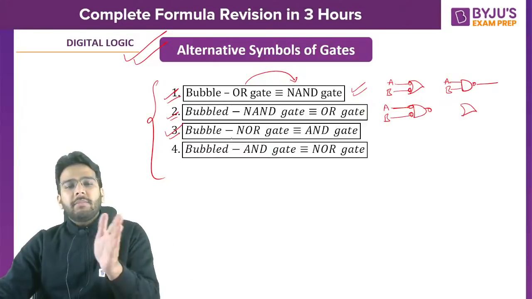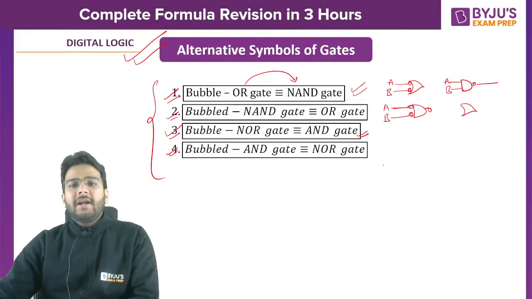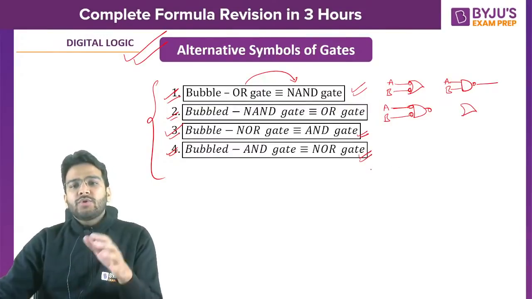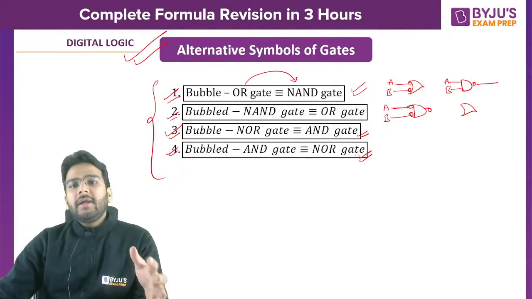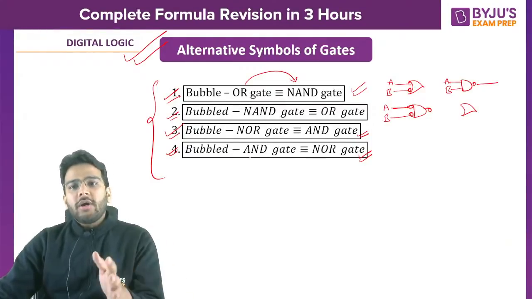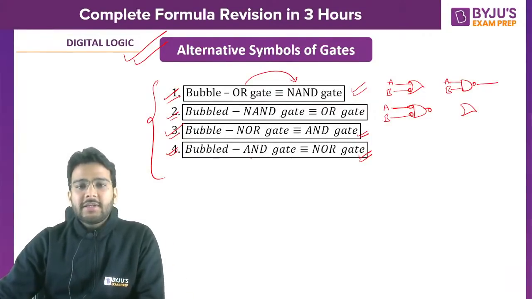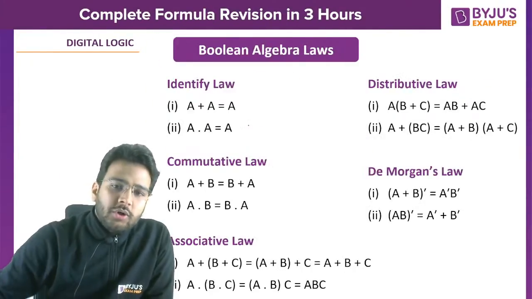Similarly, if we have a bubbled NOR gate, it will be equivalent to an AND gate, and if we have a bubbled AND gate, it will be equivalent to a NOR gate. Sometimes in decoder questions, where you have to find the minterms or the expression, they will provide you these kinds of bubbled AND gate or NOR gate. Then accordingly you have to solve the question. This is very, very important, so revise it properly and add it in your notes.